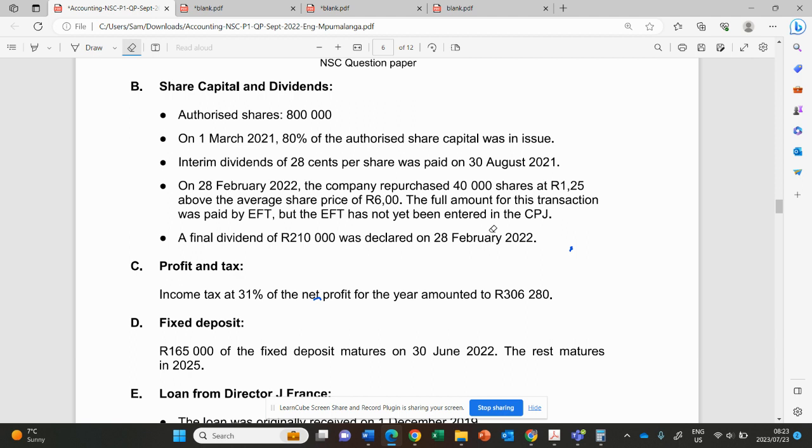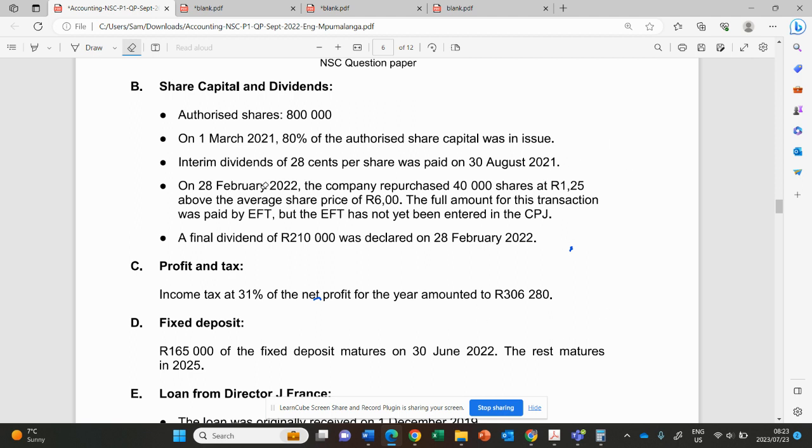If it is not yet recorded in our books, it means we didn't update our bank account. So now we need to record the amount that went out from our bank account, using the real amount that we paid to the shareholder who sold his shares to the company. So now proper.